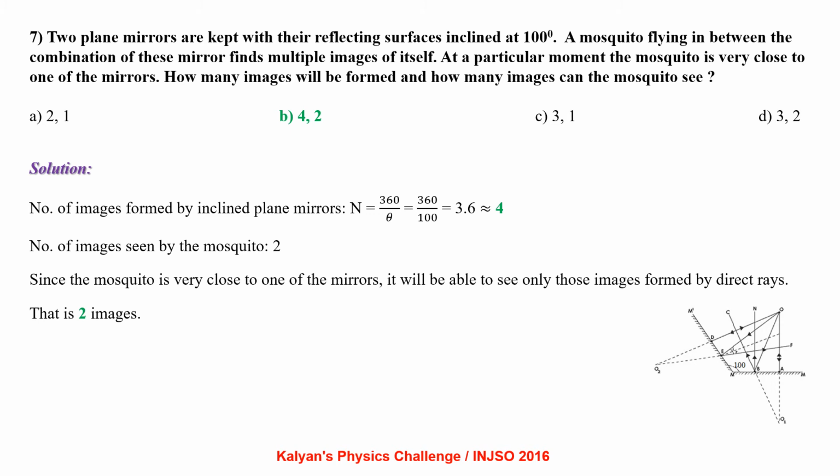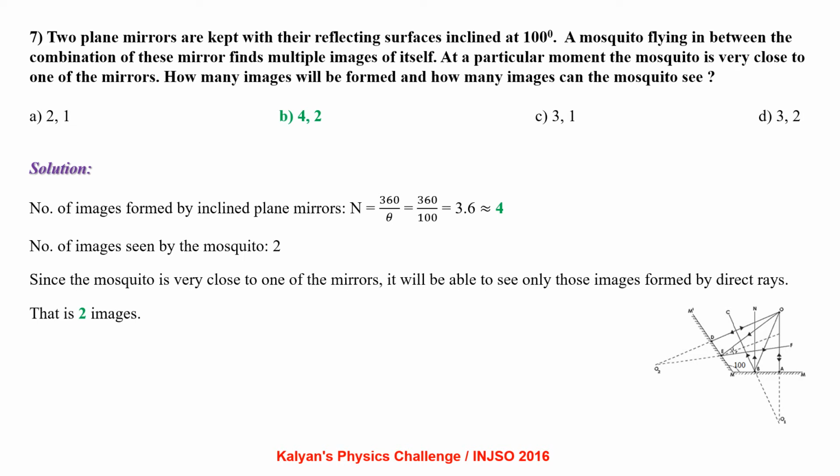Two plane mirrors are kept with their reflecting surfaces inclined at 100 degrees. A mosquito flying in between the combination of these mirrors finds multiple images of itself. At a particular moment, the mosquito is very close to one of the mirrors. How many images will be formed and how many images can the mosquito see?